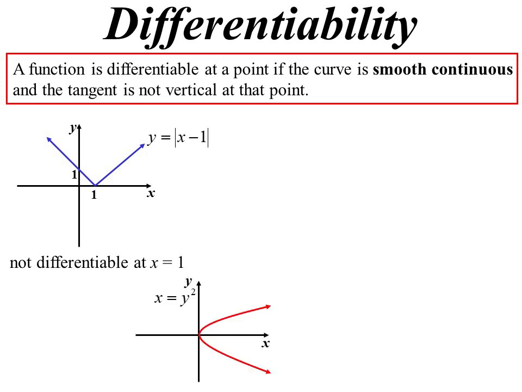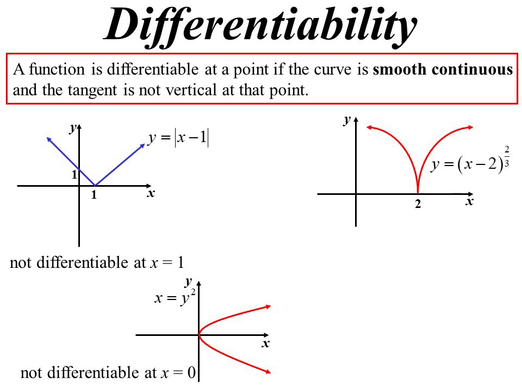There's the one with the vertical asymptote, x equals y squared. So you've got that vertical tangent there, so we say, well, no, that's not differentiable at x equals 0. And these sorts of curves, what we call a cusp, again, you end up with a sharp point at x equals 2. So that curve is not differentiable at x equals 2.